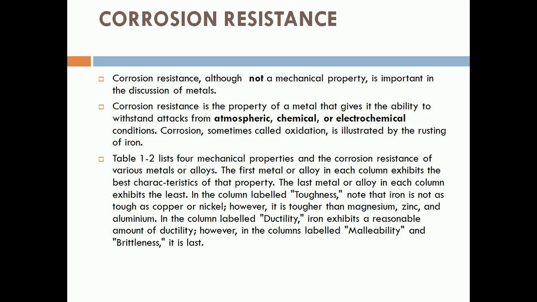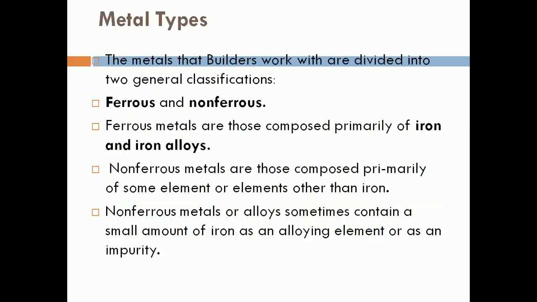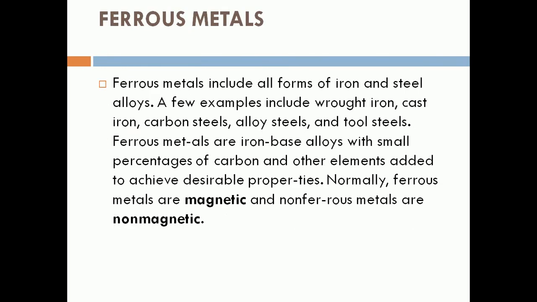The most important is corrosion resistance. Metal that is directly or indirectly in contact with atmospheric gases and moisture should resist corrosion. Metal types. Basically, metals are divided into two categories: one is ferrous and the second one is non-ferrous. Non-ferrous also includes alloys.